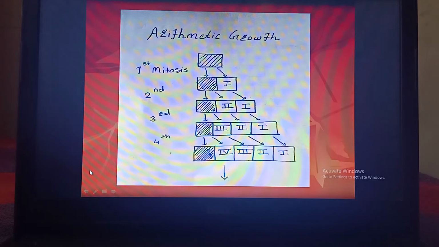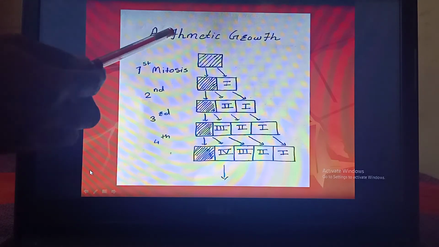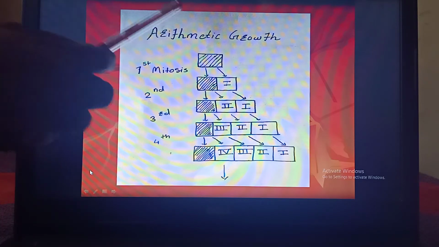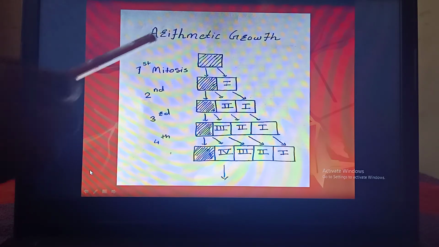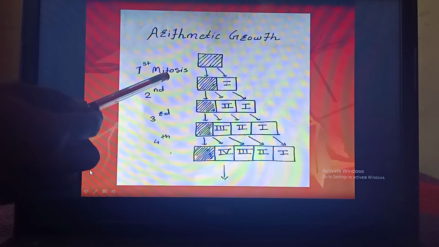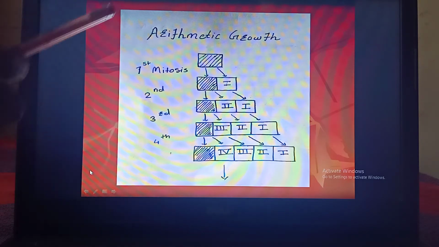Now we will see the first pattern, the arithmetic growth pattern. Suppose the plant shows this type of pattern, then what happens? This is a meristematic cell. This meristematic cell divides by first mitosis to form two daughter cells.